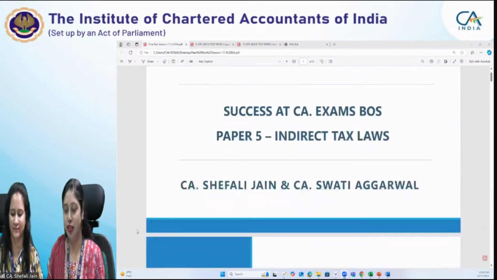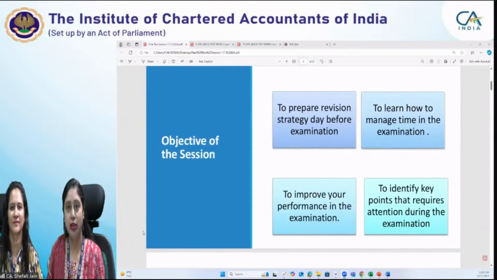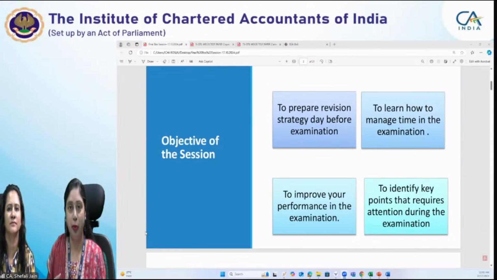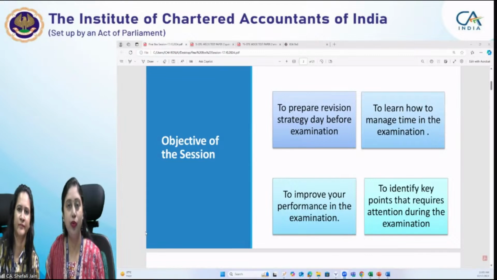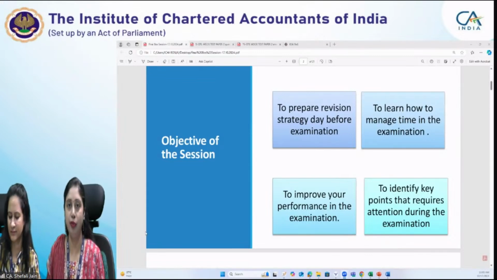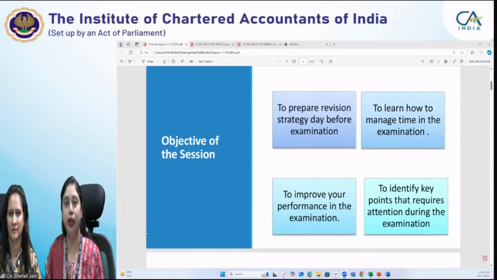In today's session, we'll take you through special tips that will help you prepare a revision strategy before the examination: how you're going to revise when you have your preparatory leave before the examination day, and how you're going to manage time in the examination, so that you will be able to improve your performance. So the entire focus is on the examination. We will be telling you certain key points that require your attention during the examination. The main objective is to enhance your score during the examination.